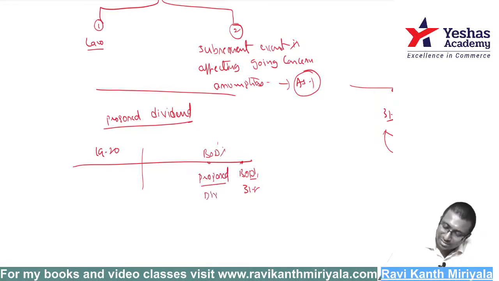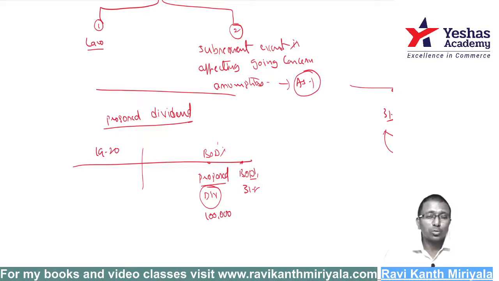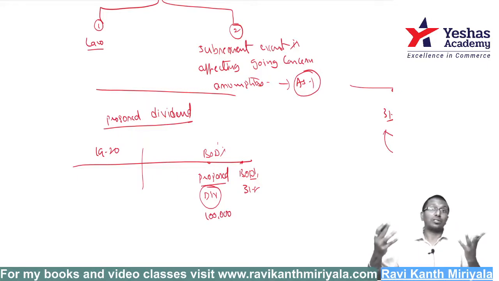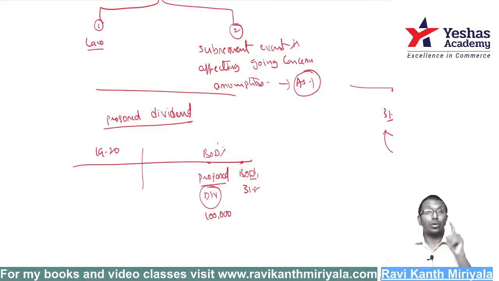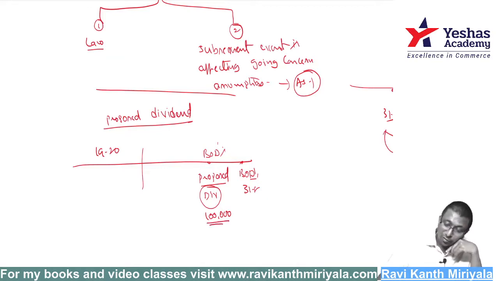They will say, this year let us distribute 1 lakh rupees or 10 lakh rupees or 10 crore rupees as a dividend. But listen, the name itself is telling it is a proposal. Listen carefully. This is for which year's dividend? This is for the financial year 2019-20 only.